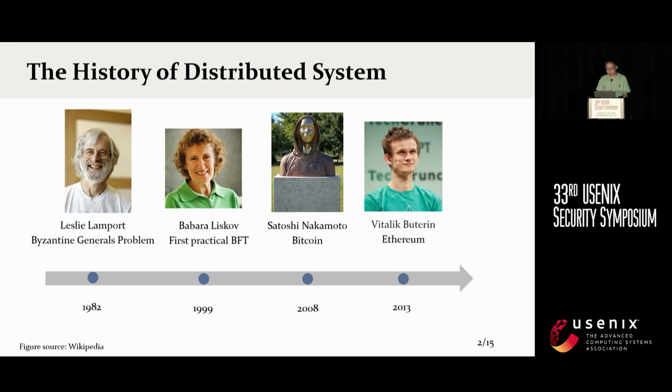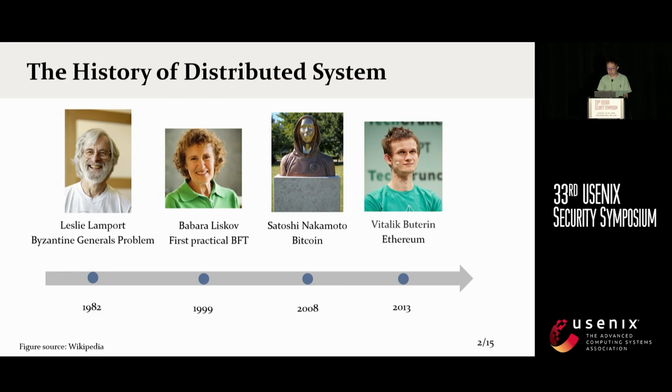In 2008, the first decentralized cryptocurrency was invented, called Bitcoin. It is the first successful permissionless protocol that allows nodes to join and exit the system freely. In 2013, Ethereum was invented. It is the first cryptocurrency that supports Turing complete coding.